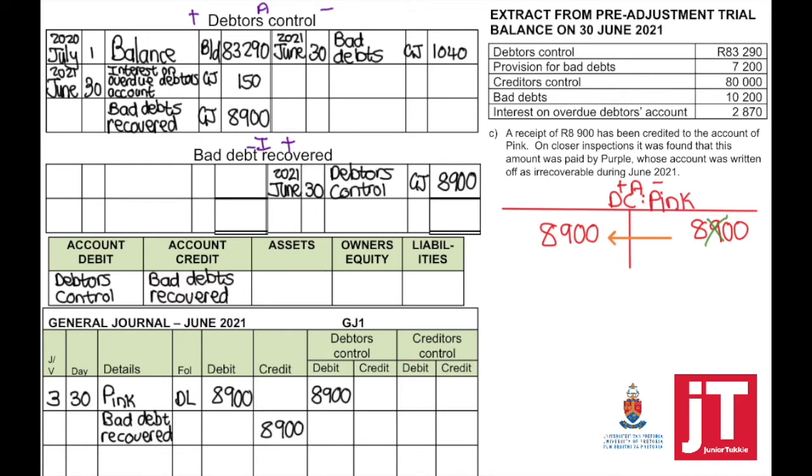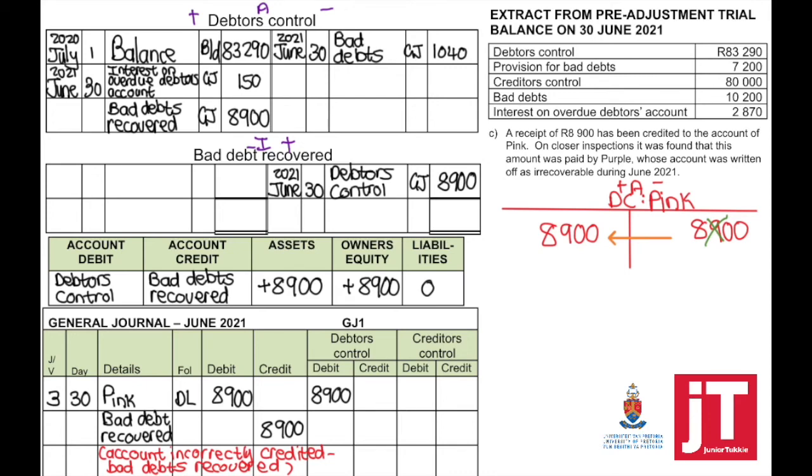Account credited, bad debts recovered. Effect on the accounting equation: my assets plus, income plus, which means it will have a positive effect on the owner's equity. My narration, what happened? Account incorrectly credited. Bad debt was recovered.